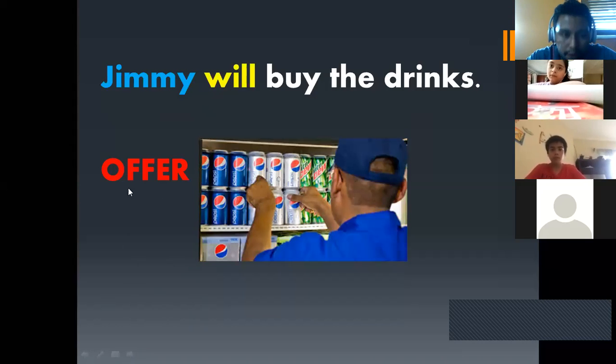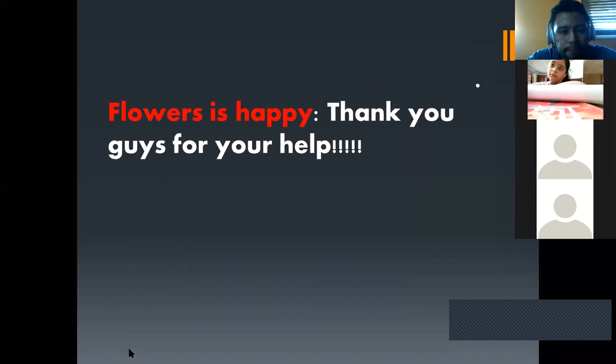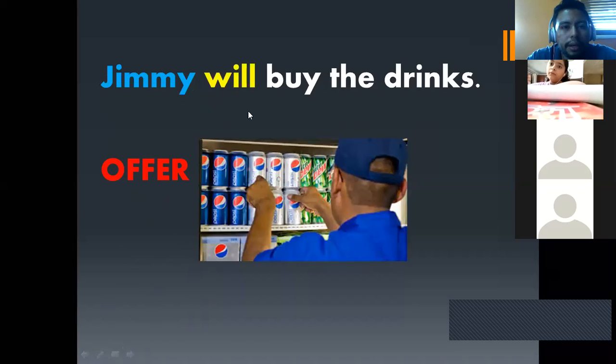So this is an offer too, because Flower is the requester or the person who needs help, and Jimmy will buy the drinks. Flower is planning a party and Jimmy will buy the drinks. Jimmy is the person who is going to help us. All right.